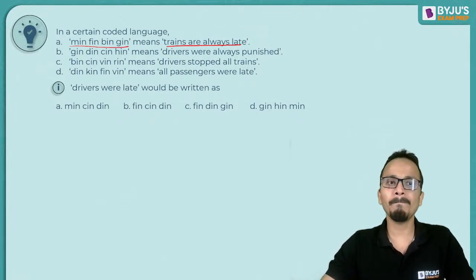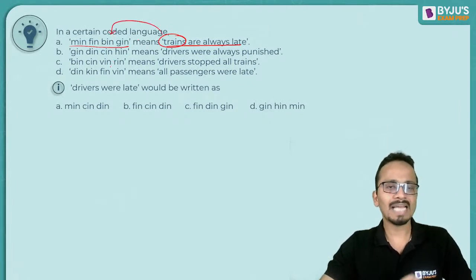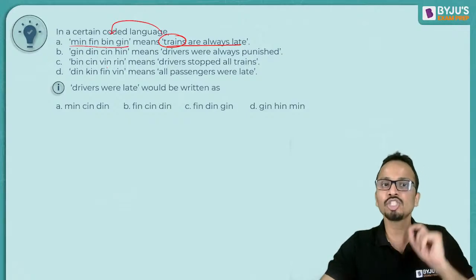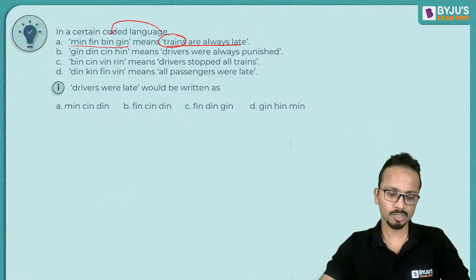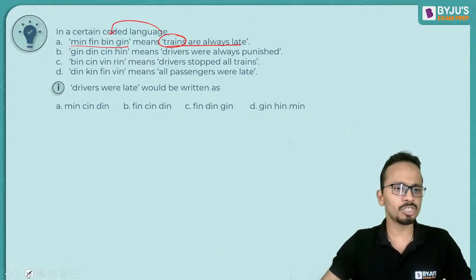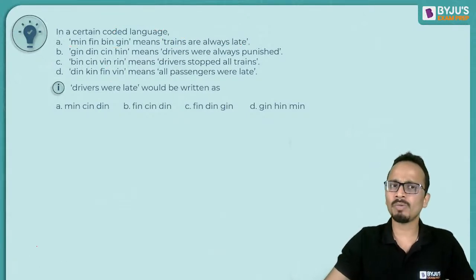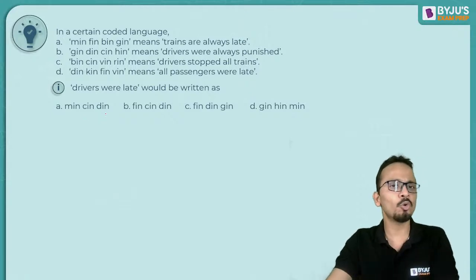इसका मतलब क्या है? Min, fin, bin, jin. Okay. Now every word has a certain code here, but that particular code is not written at its respective location. Okay, so this is a very famous question, a very normal type of question that you will see in coding decoding.